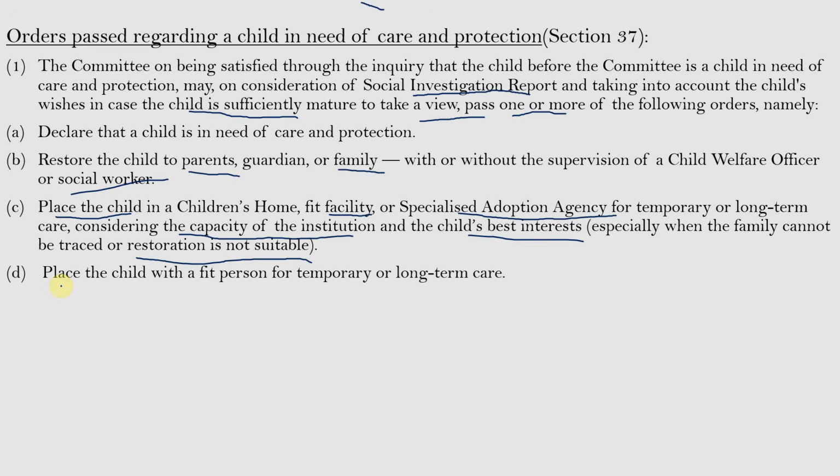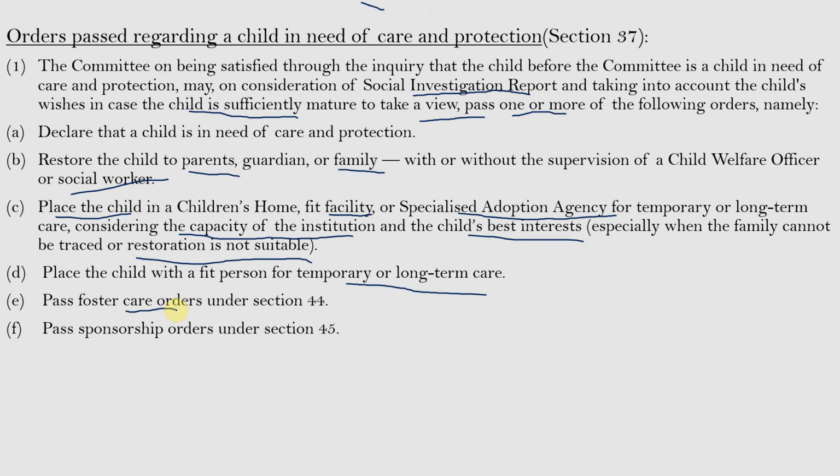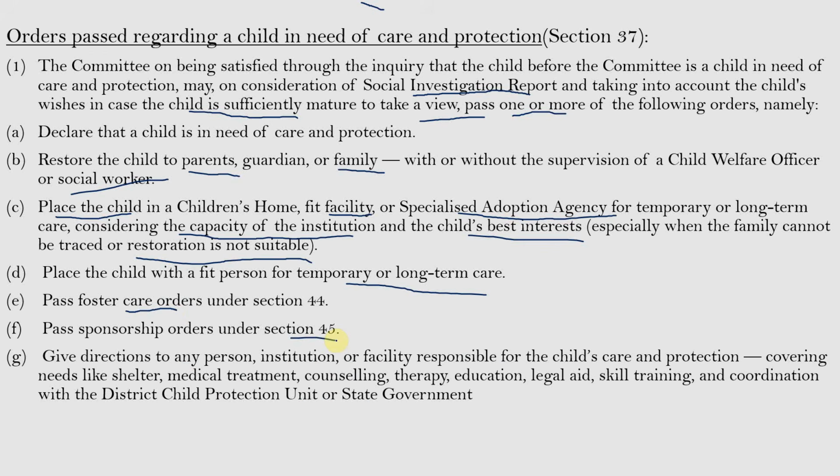And the next order the committee may pass is that it may place the child with a fit person for temporary or long term care. Pass an order for foster care under section 44, or may pass an order for sponsorship under section 45, or give directions to any person, institution, or facility responsible for the child's care and protection, covering needs like shelter, medical treatment, counseling, therapy, education, legal aid, skill training, and coordination with the district child protection unit or state government.